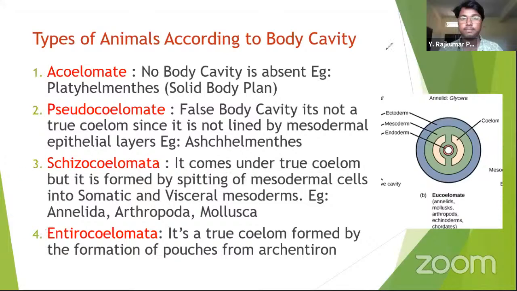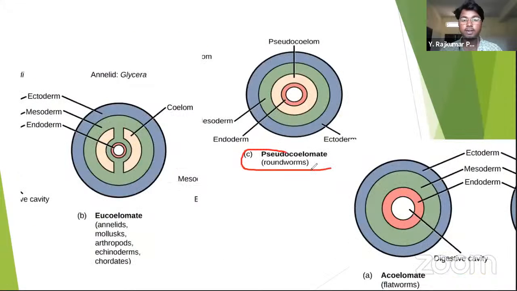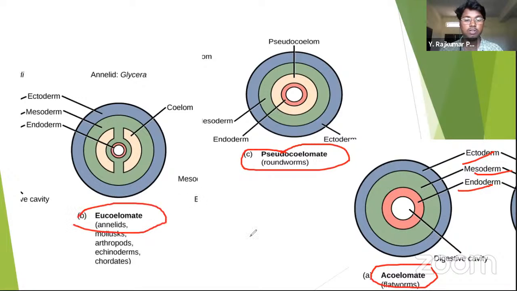Here you can see different kinds of coeloms. Pseudocoelom is present in the roundworms, and acoelom means there is no coelom at all in this body. Only endoderm, ectoderm, mesoderm exist. And eucoelom has a coelom in the body.